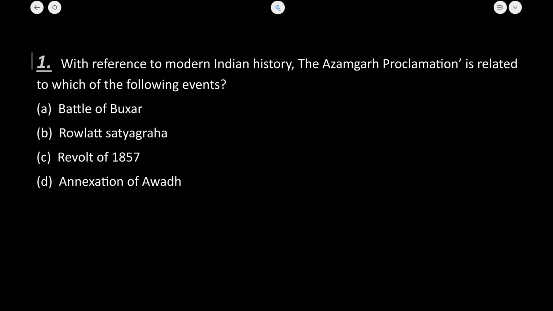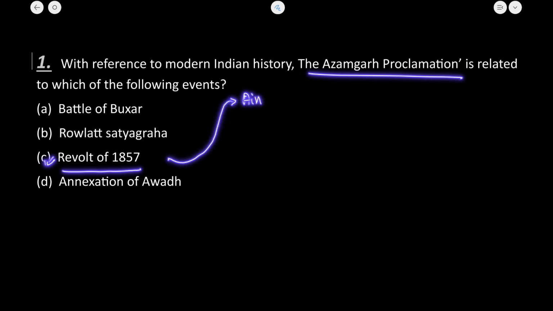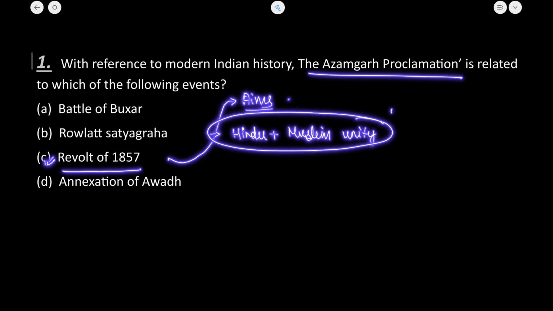This Azamgarh proclamation is related to the revolt of 1857. During the revolt, it outlined the aims and objectives of the rebels. This proclamation called for Hindu and Muslim unity, so that Hindus and Muslims were greatly united during this war.